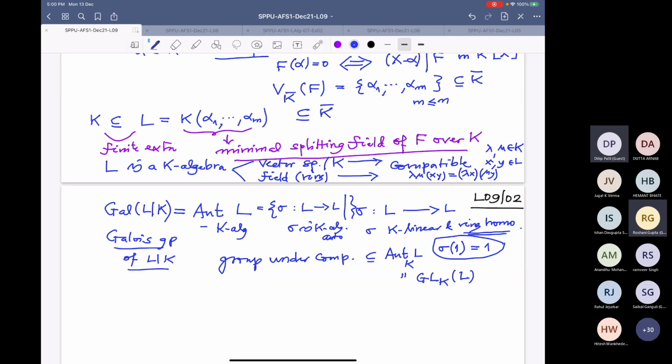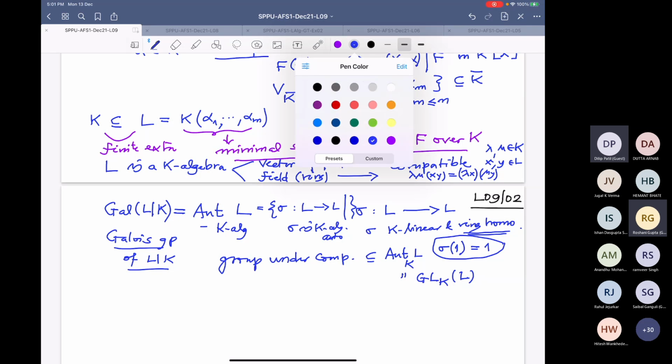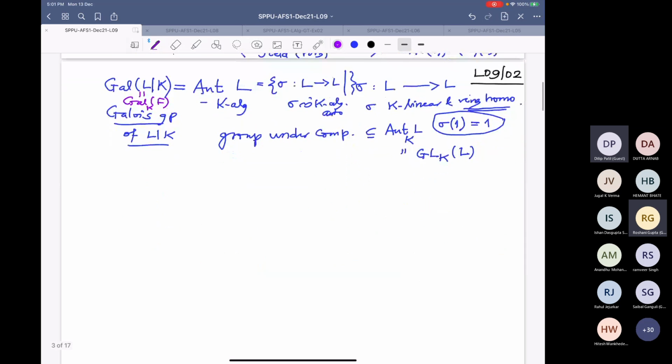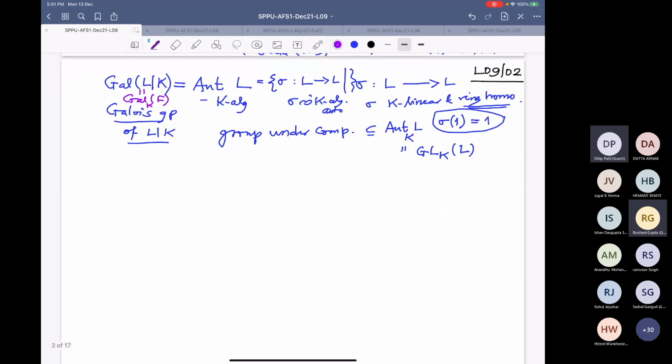And that contains the answer: when can you write the zeros in terms of radicals, when do they have formulas? And actually this group is called the Galois group of F because we started with a polynomial. So this is the Galois group of the polynomial, Gal(F over K). And in between you prove a basic theorem that it doesn't depend on the splitting field, and we are not going to bother about that.